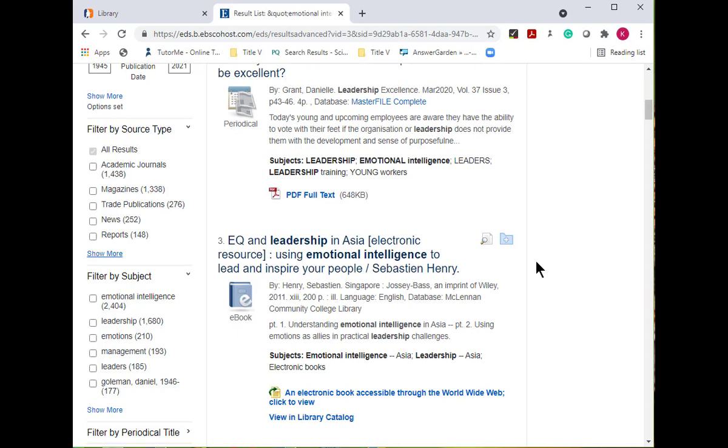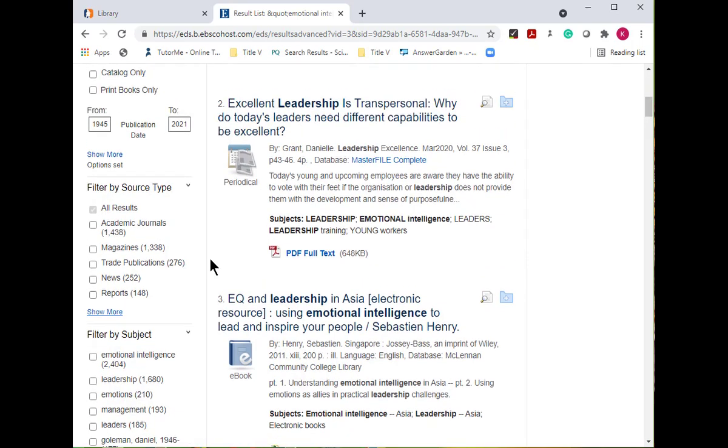I would also like to read only sources that were published in the last 10 years. Back at the left margin, I can either type in the range of years or use the slider bar to filter the publication dates of the results.